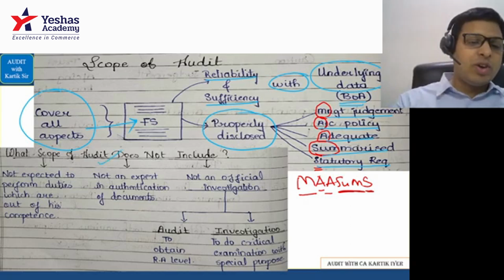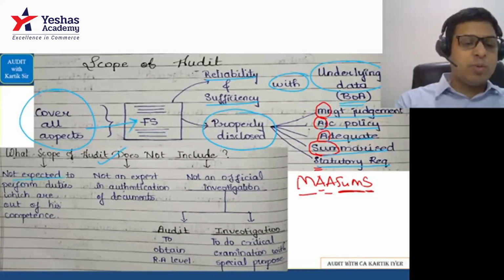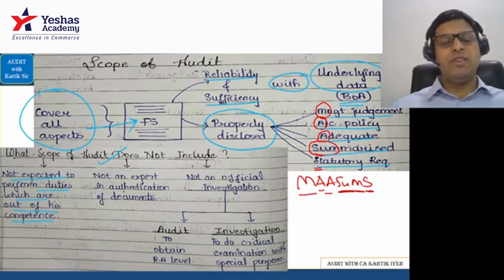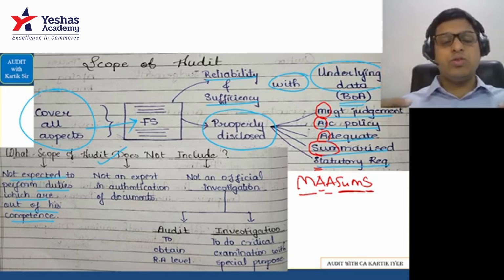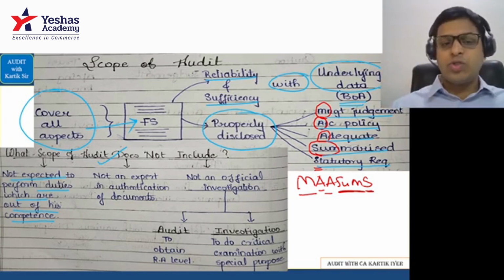Next is what the scope of audit does not include. You are not expected to perform duties which are out of your competence. So basically, suppose you're looking at a building, you're not supposed to tell the life of the building with preciseness, because knowing the life of the building is not your job, that is the job of some civil engineer. Okay, so because it is out of your competence, it becomes automatically out of your scope.